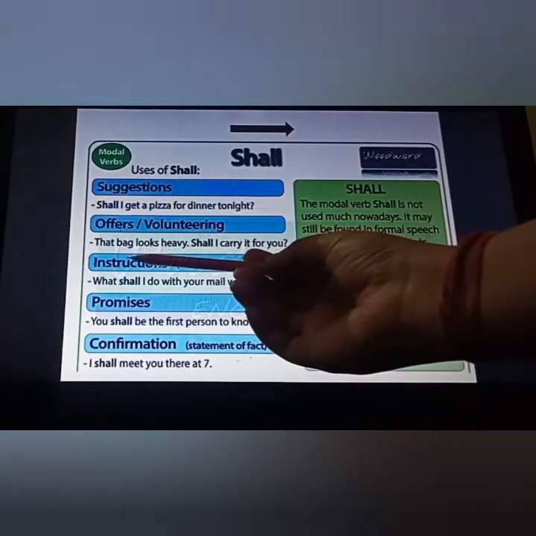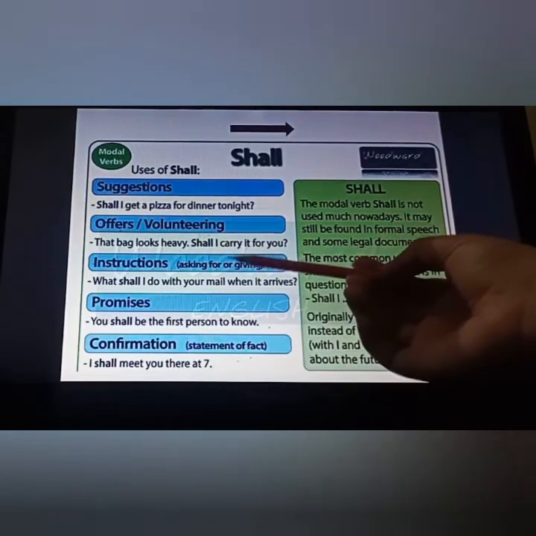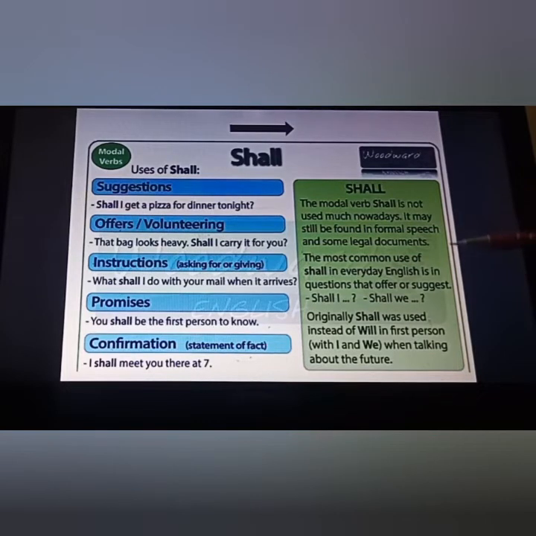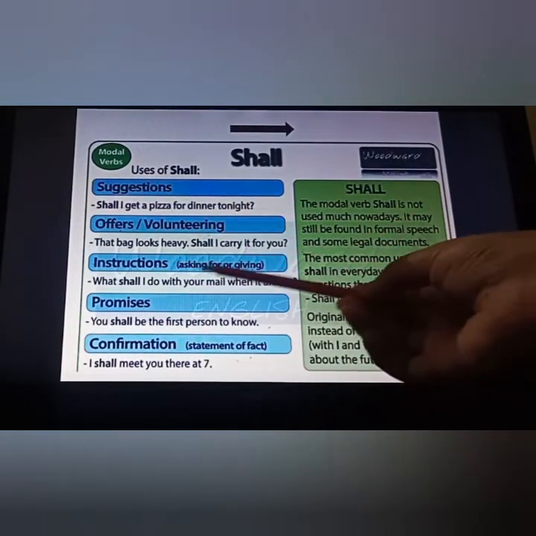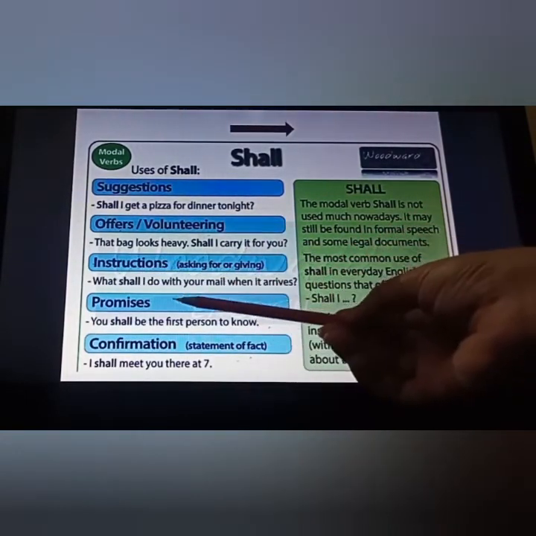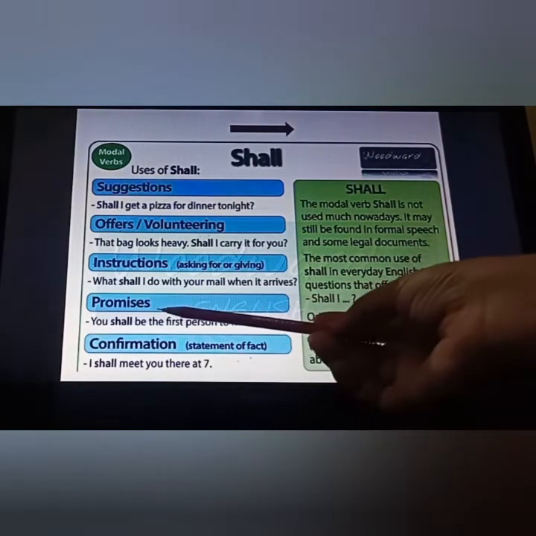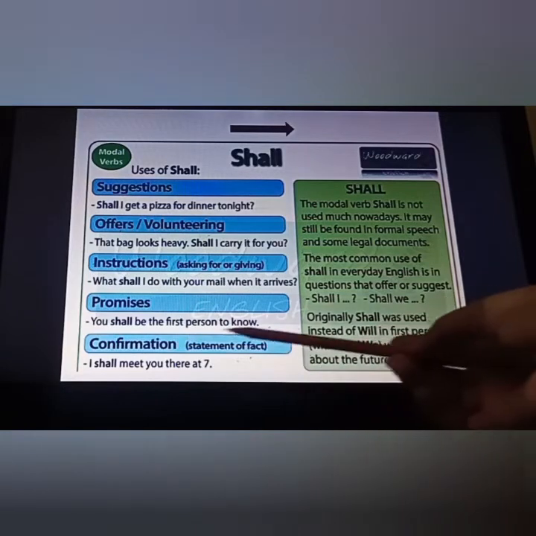So, that bag looks heavy, shall I carry it for you? So that is the interrogative sentence. Fine. Instructions, asking for or giving. What shall I do with your mail when it arrives? Instructions.